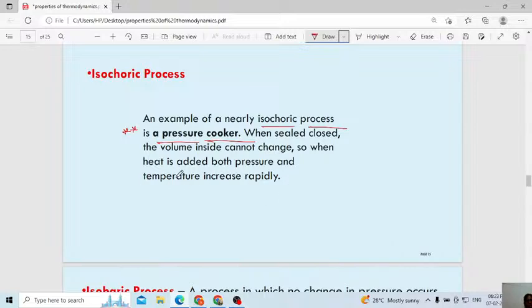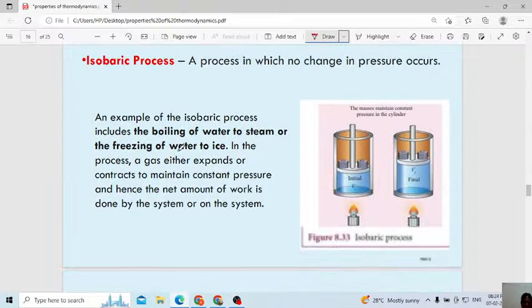So when heat is added, both pressure and temperature increase. You can observe the volume, whatever food you are cooking, will be the same. It will be constant. You can observe there will be an increase in temperature and pressure. Understood? That is a daily example that we use every day.